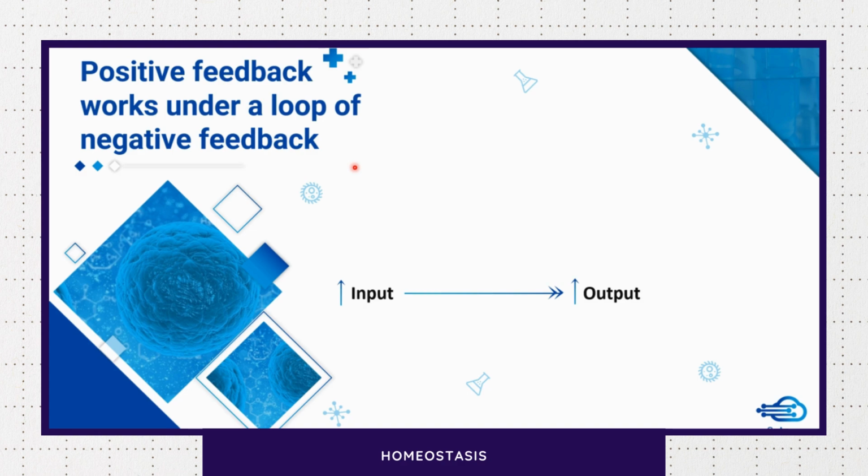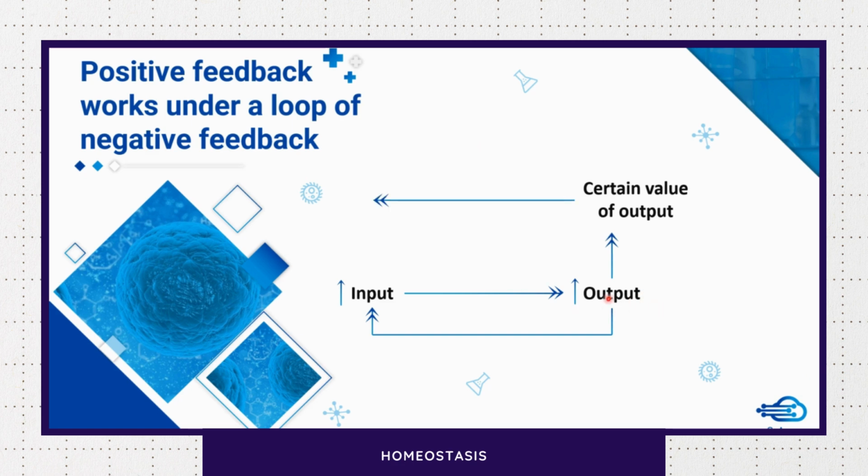So this is the positive feedback which we saw. Now, after a certain critical value of the output is reached, the negative feedback actually takes over. So this is the negative feedback which is operating. To keep positive feedback under check, positive feedback always works under a loop of negative feedback.